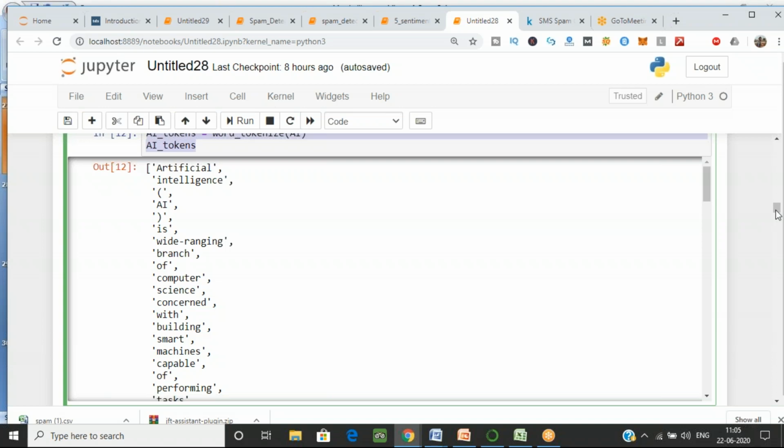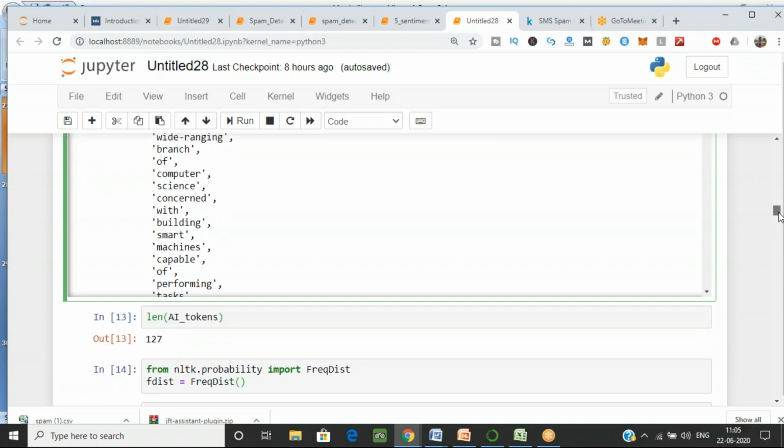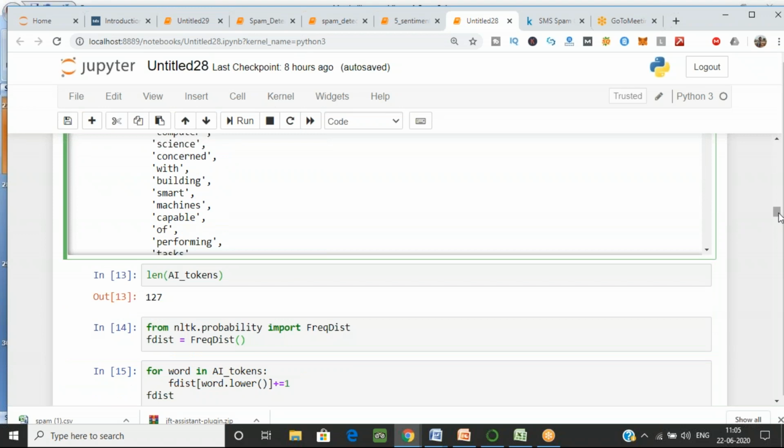Just type yes or no, have you done that? Okay, now try the one in which you were getting an error.